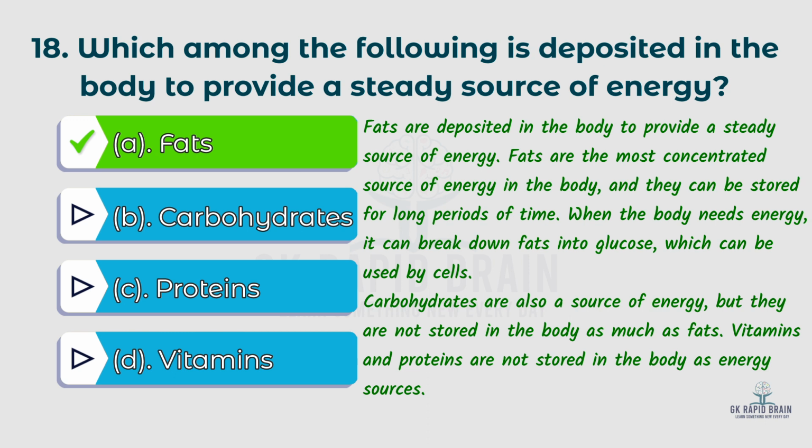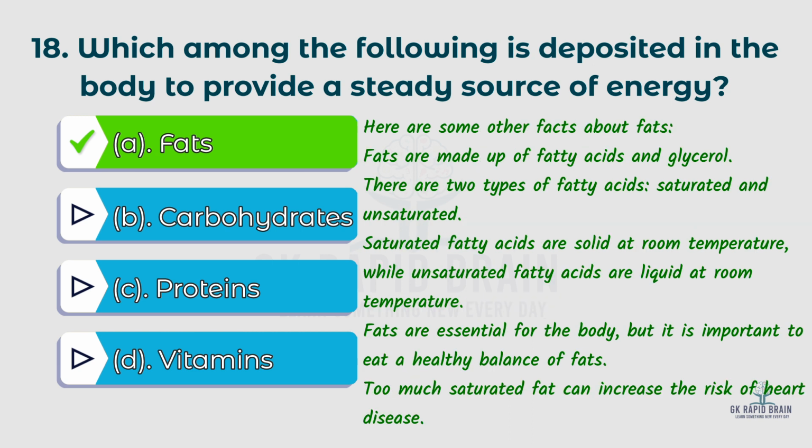Carbohydrates are also a source of energy, but they are not stored in the body as much as fats. Vitamins and proteins are not stored in the body as energy sources. Here are some other facts about fats. Fats are made up of fatty acids and glycerol. There are 2 types of fatty acids, saturated and unsaturated. Saturated fatty acids are solid at room temperature, while unsaturated fatty acids are liquid at room temperature.